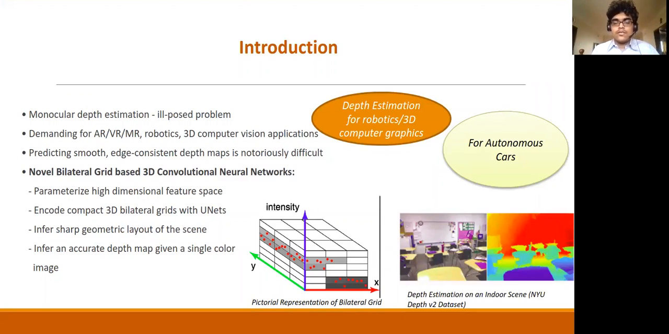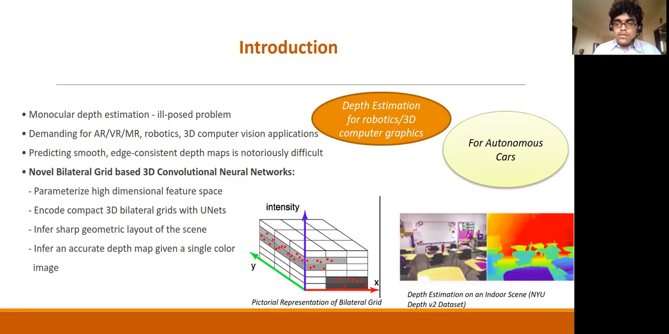in autonomous cars. Autonomous cars generally resort to the stereo depth estimation problem. They have multiple cameras to capture multiple views of the same scene. However, with monocular depth estimation, we can actually reduce the hardware and infer a depth map of similar quality.